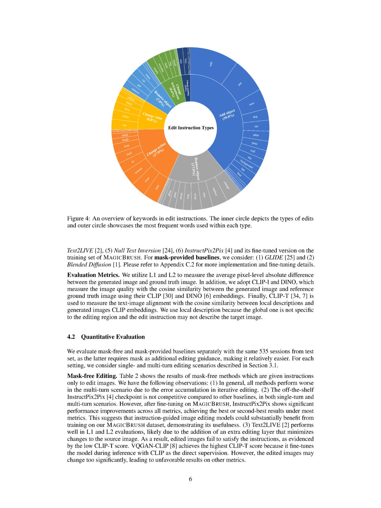The reason for using local descriptions is that they are more specific to the edited region, whereas a global description may not adequately describe the target image. Section Summary. The experiment setup includes multiple baselines in both mask-free and mask-provided settings, with default hyperparameters to ensure reproducibility and fairness. Evaluation metrics include L1 and L2 for pixel-level absolute difference, CLIP-I and DINO for image quality, and CLIP-T for text-image alignment using local descriptions. Global descriptions are not used as they may not be specific to the editing region.